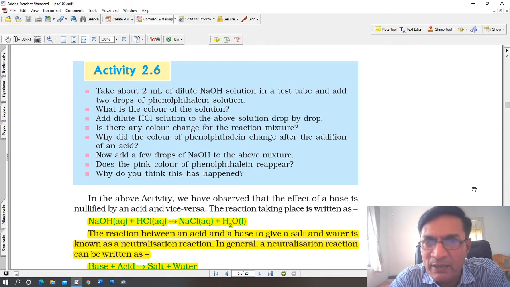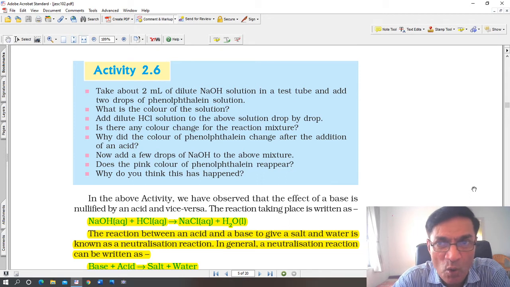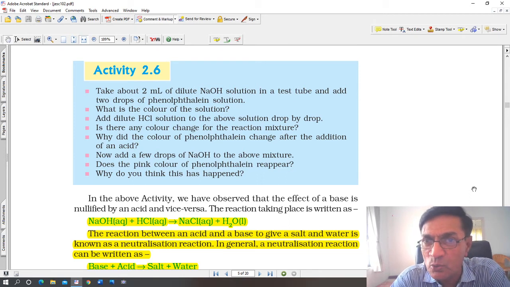Take this activity 2.6. Take about 2 milliliters of dilute sodium hydroxide solution. Sodium hydroxide is a very strong base. Just like HCl is a strong acid, sodium hydroxide is a strong base, potassium hydroxide is a strong base.